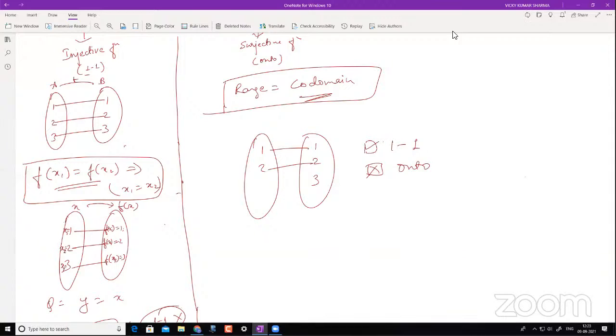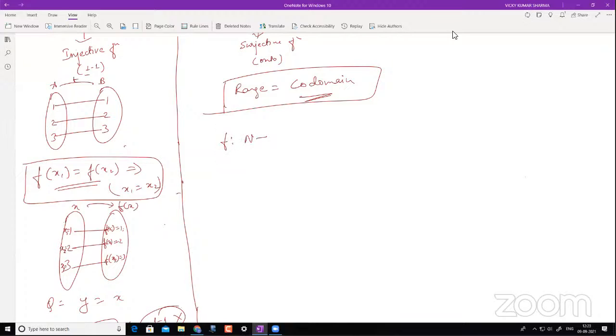Okay, clear. So now this way you can understand this. Now I'll give you an example. So this is pictorially we understood. Now let's say I have a function defined from natural number to natural number. I think you have it in the activity question only. So you have n plus 1 by 2 if n is odd, and n by 2 if n is even.